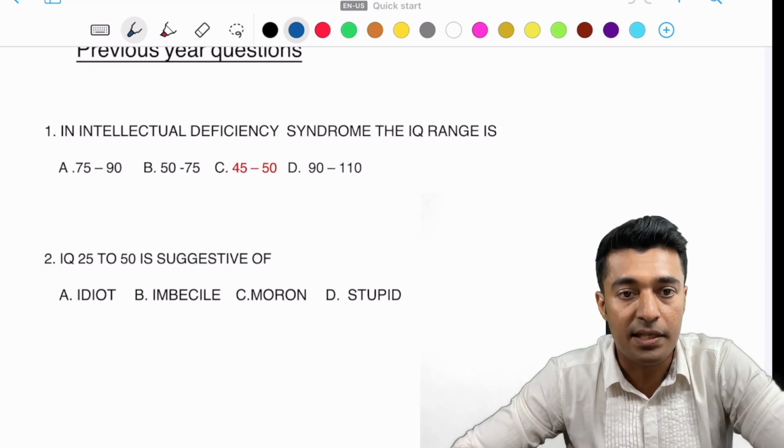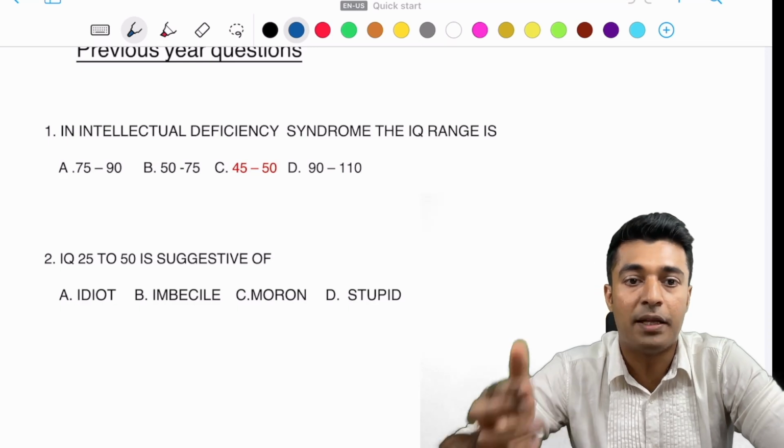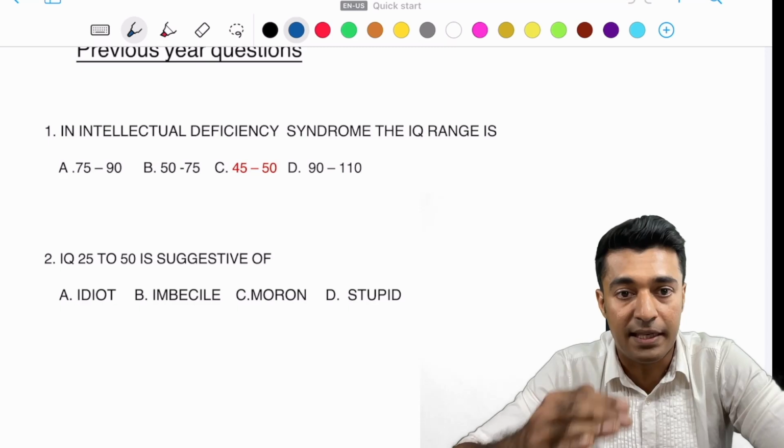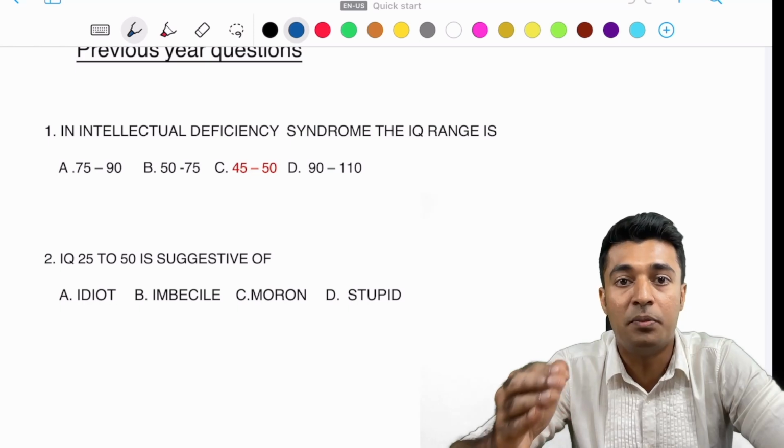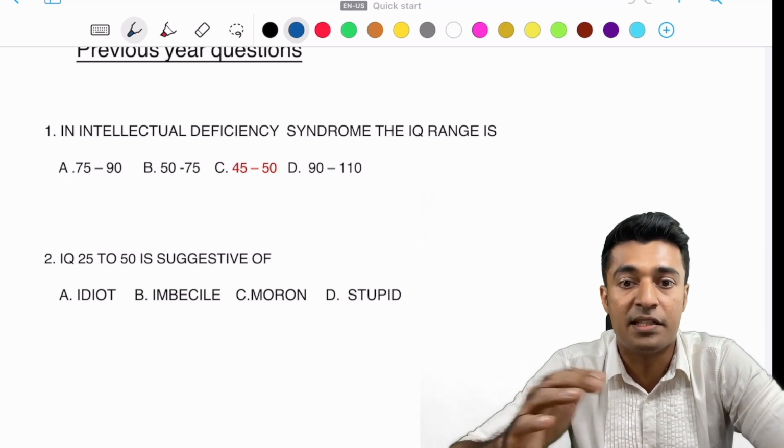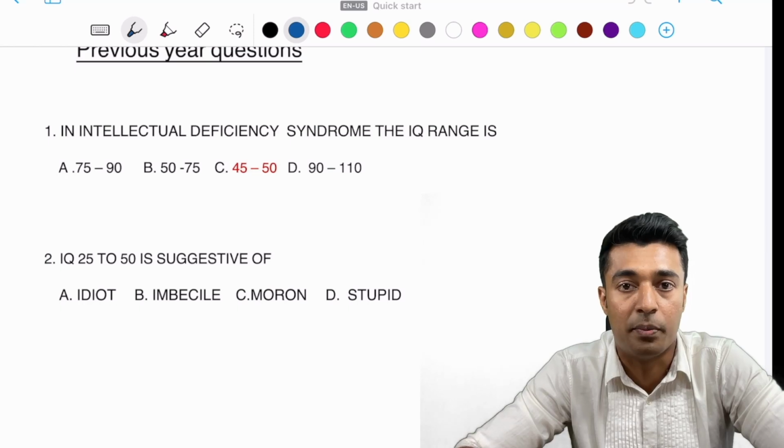So the second question: the IQ 25 to 50 is suggestive of... We know that the IQ below 25 is idiot. The IQ between 25 and 50 is imbecile. The IQ between 50 and 70 is moron. There's no criteria for stupid.